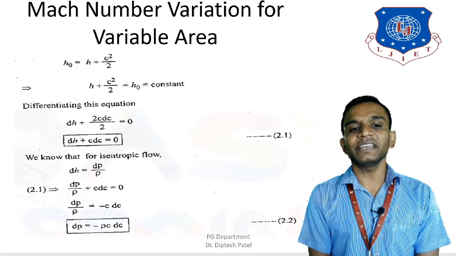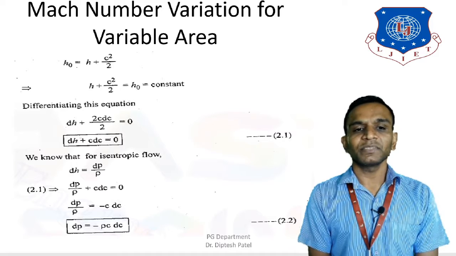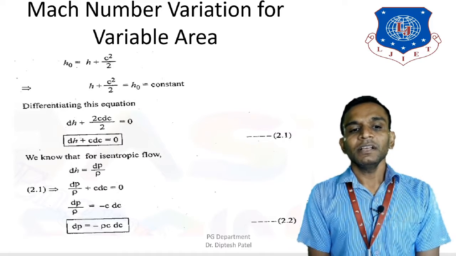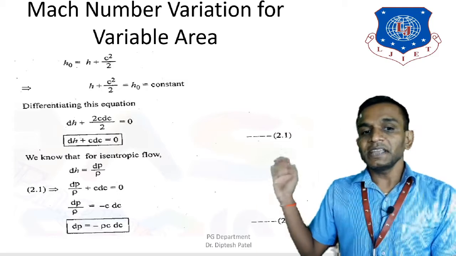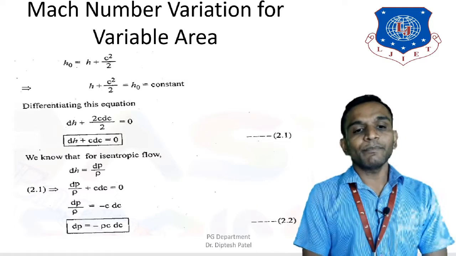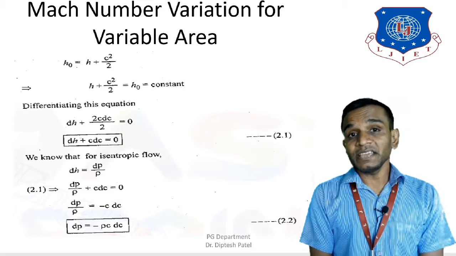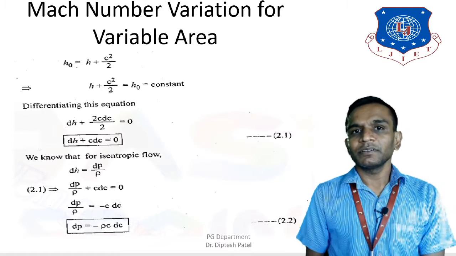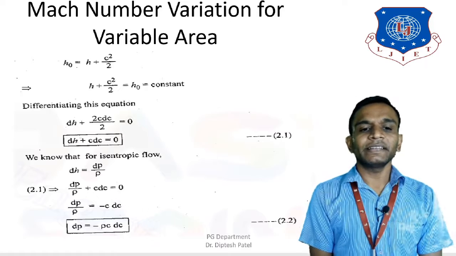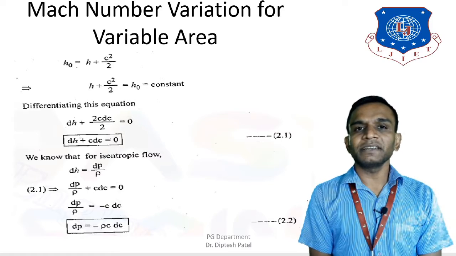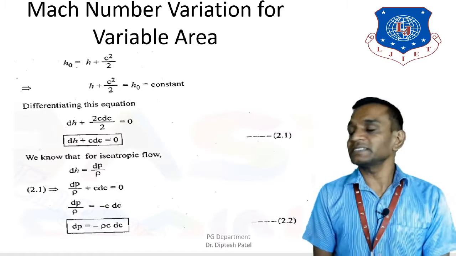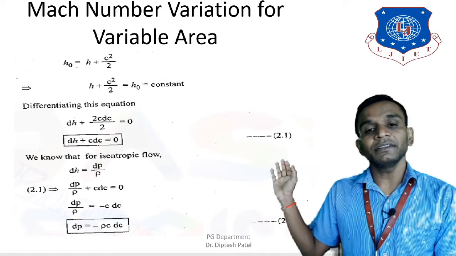So dP divided by rho is equal to minus C dC, and therefore, taking rho to the other side, dP is equal to minus rho C dC, and let's say this is equation number 2.2.